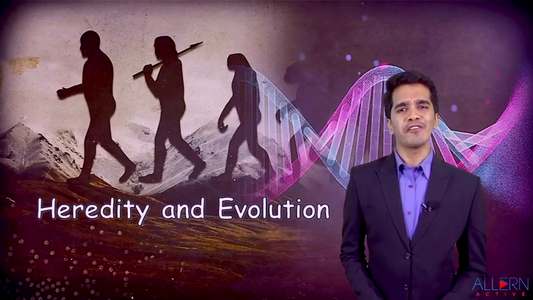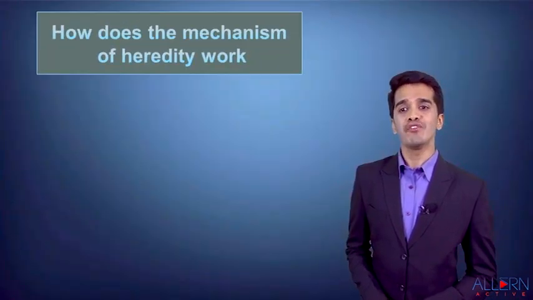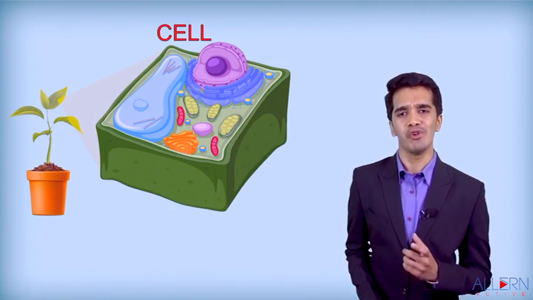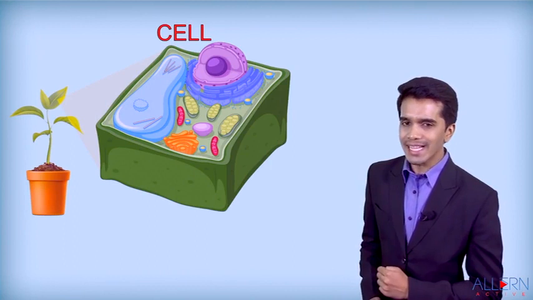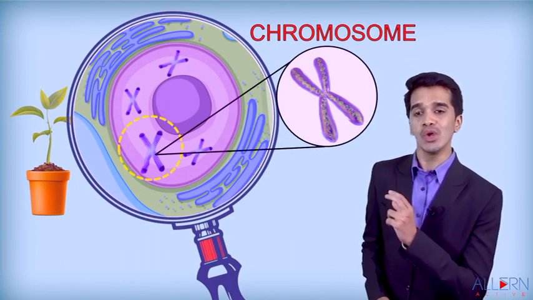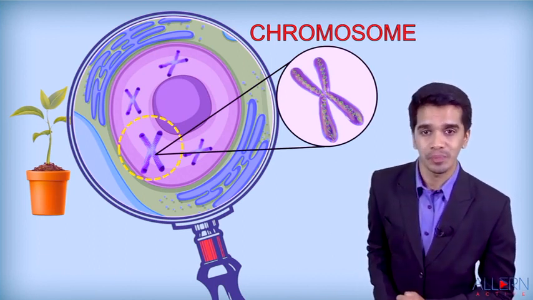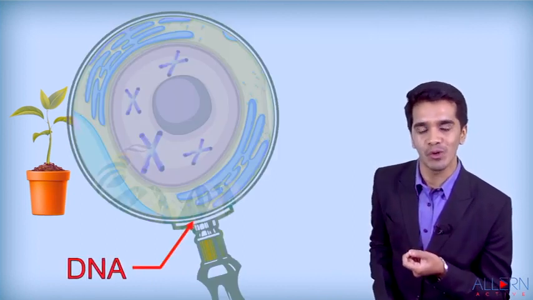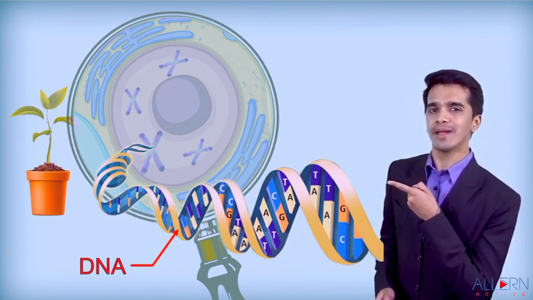Dear students, let's start with the next topic, the mechanism of heredity. Have you ever wondered how this mechanism of heredity works? Let's take a very beautiful example of a plant. If I magnify the plant cell, you can see the nucleus at the center. If I magnify the nucleus, you can see fine thread-like structures called chromosomes. If I unwind a chromosome and remove one single thread, it will look something like this, called DNA. What is DNA, my dear students?